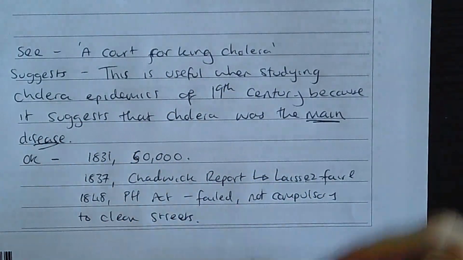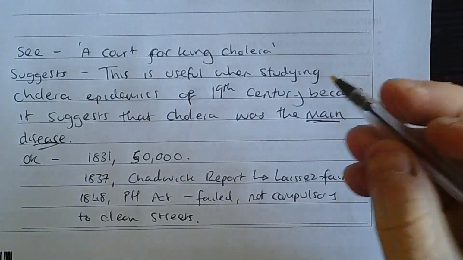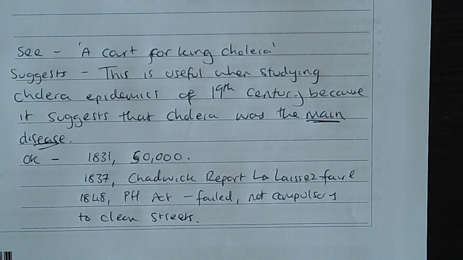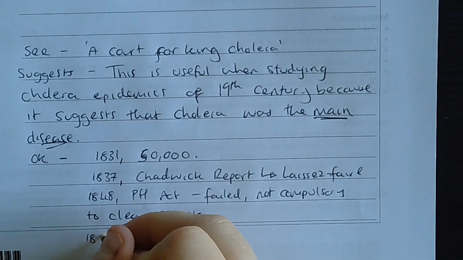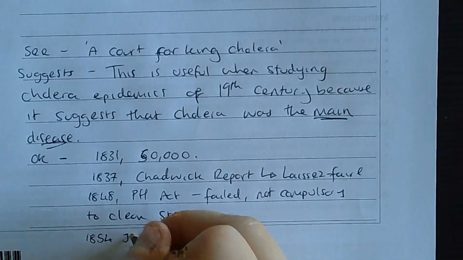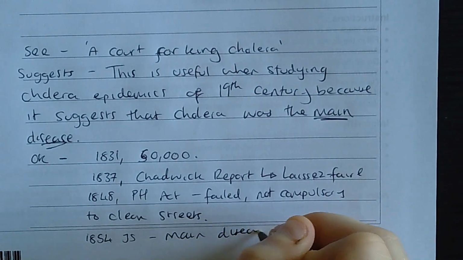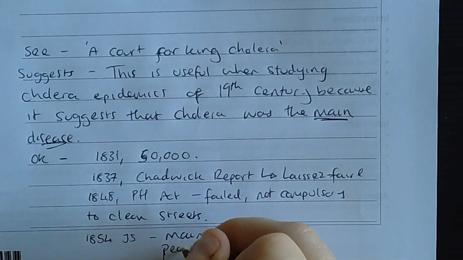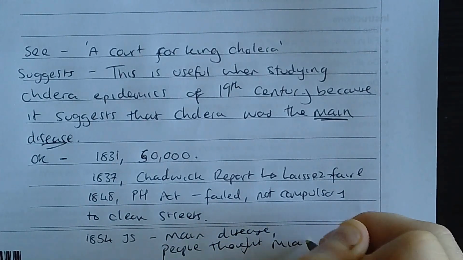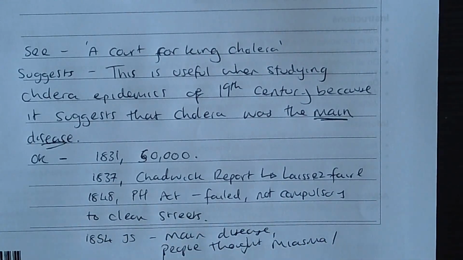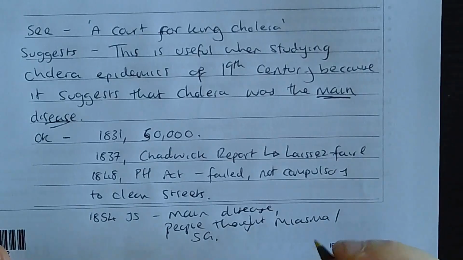So keeping on going back to the fact it's the main disease, I would then go on to say that it continued to be the main disease until 1854 in Jon Snow. So it continued to be the main disease because people thought it was miasma or even spontaneous generation.